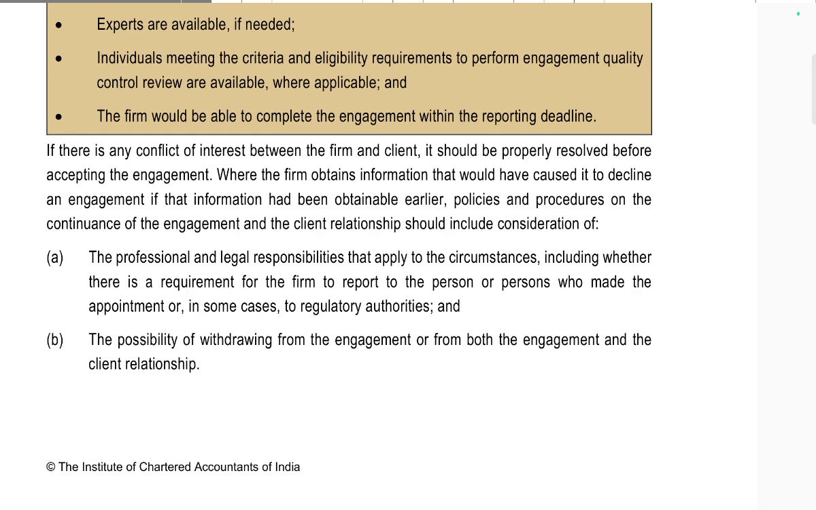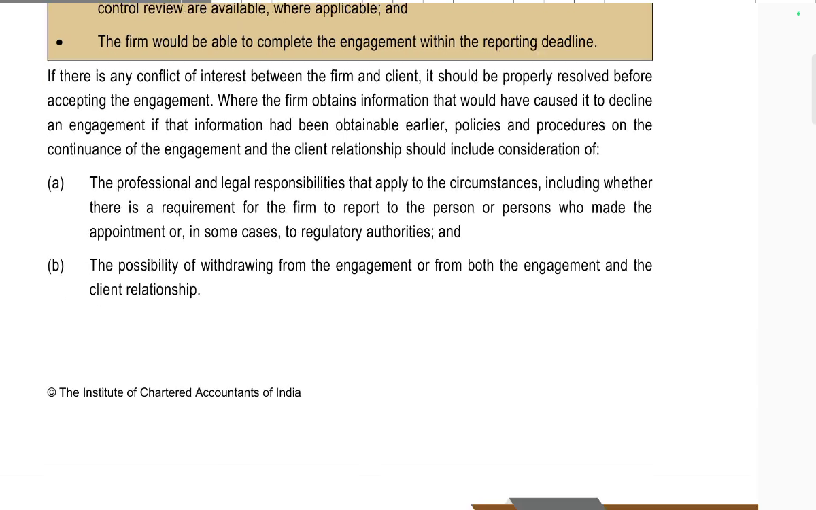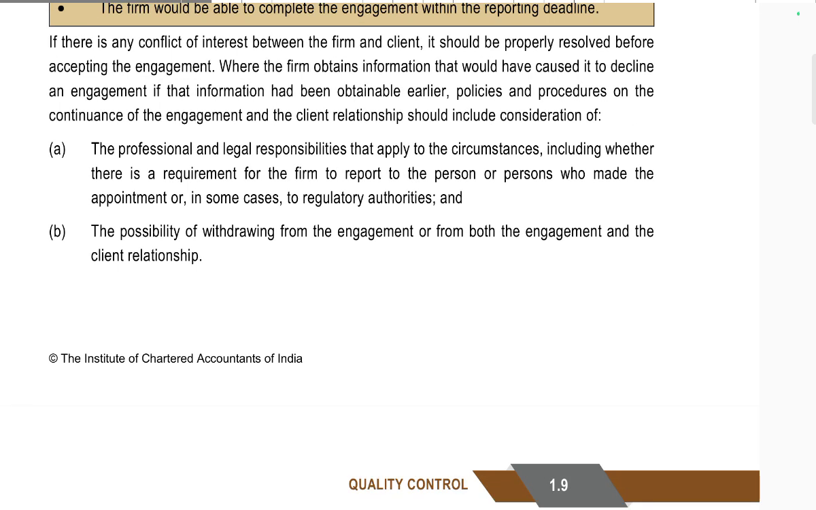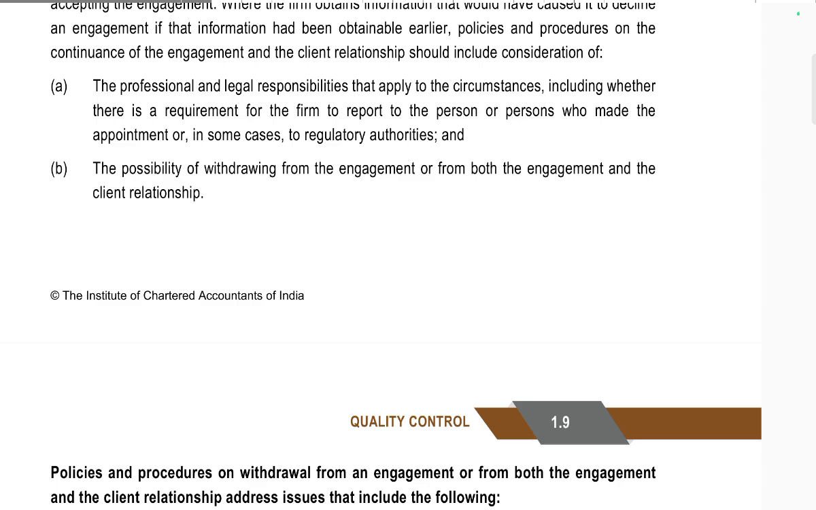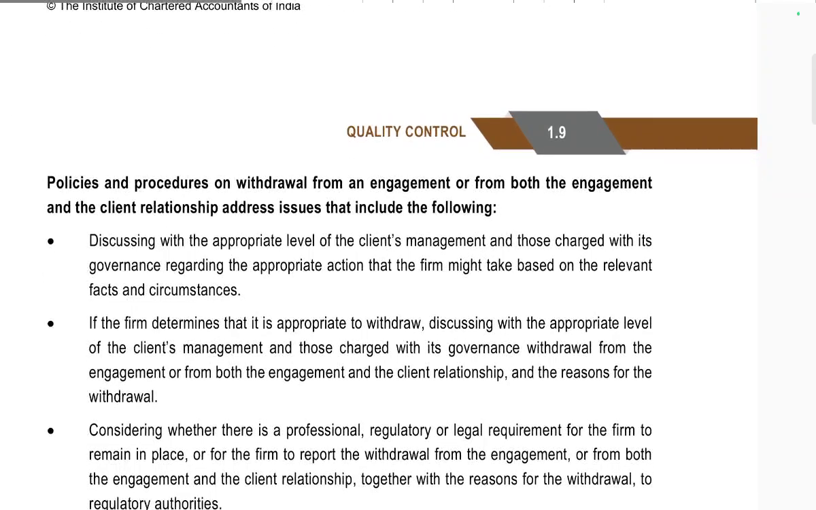If there is a conflict of interest between the firm and the client, it may be properly resolved before accepting the engagement. If the firm obtains information that would have caused it to decline the engagement, the information should be obtained earlier. The policies and procedures on continuance of the engagement and client relationship would be considered. Professional and legal responsibilities apply, including whether there is a requirement for the firm to report to the person or persons who made the appointment or, in some cases, to regulatory authorities, and the possibility of withdrawing from the engagement or from both the engagement and the client relationship.